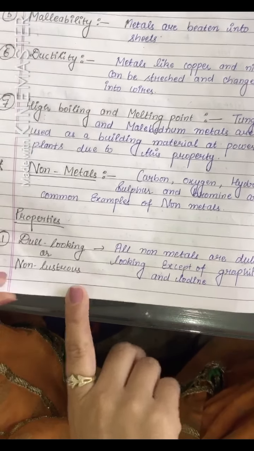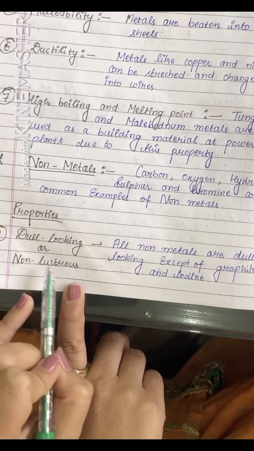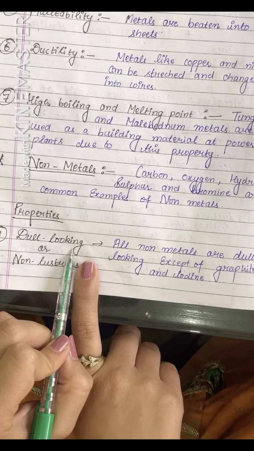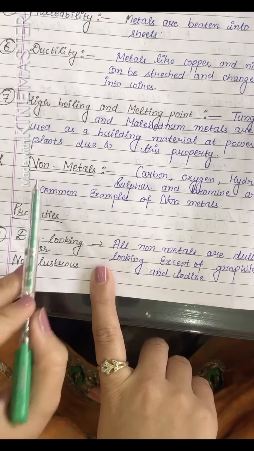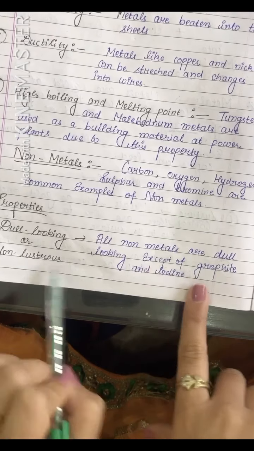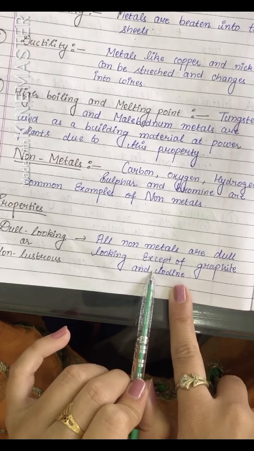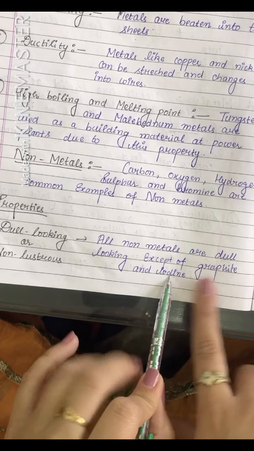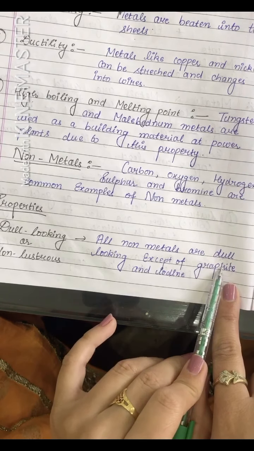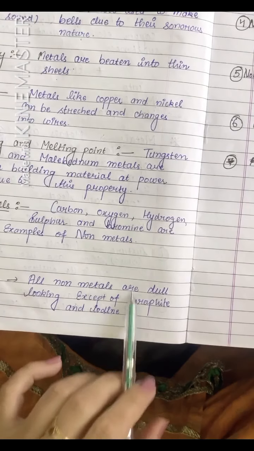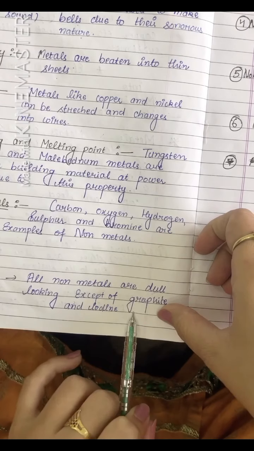First one is non-lustrous or dull looking. We know that metals are lustrous in nature, but the non-metals are dull in nature except graphite and iodine. Because we know that in chemistry there are a few exceptions also. So with the exception, graphite and iodine are lustrous, and except these all non-metals are dull.